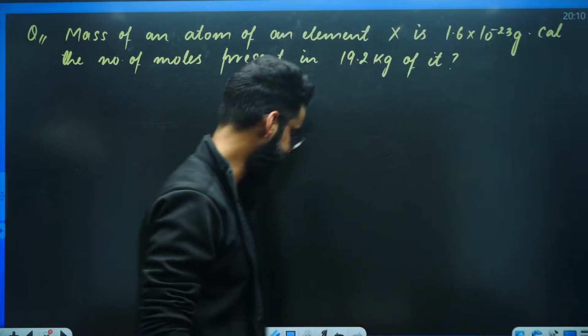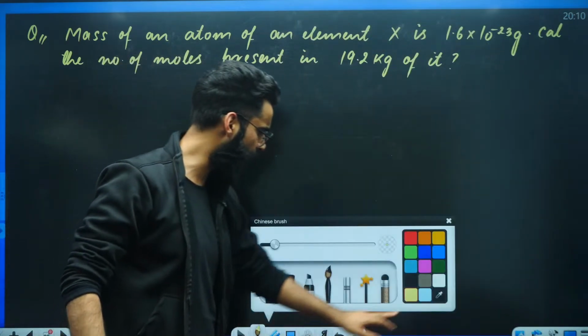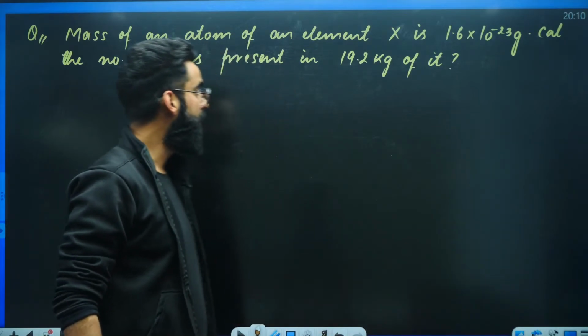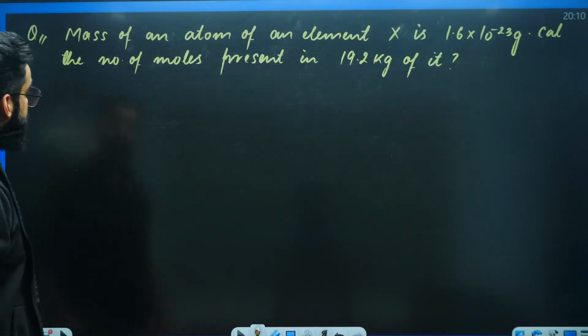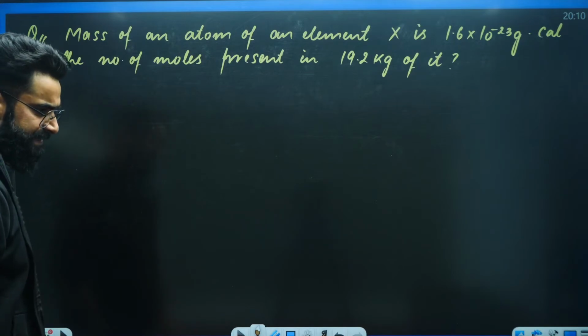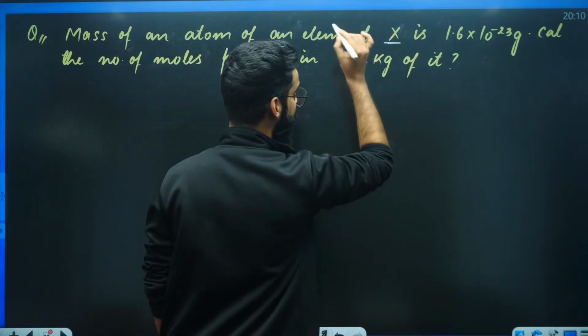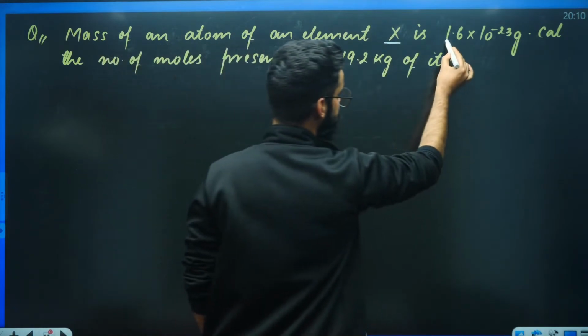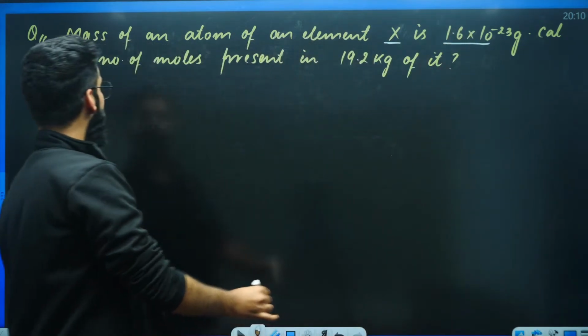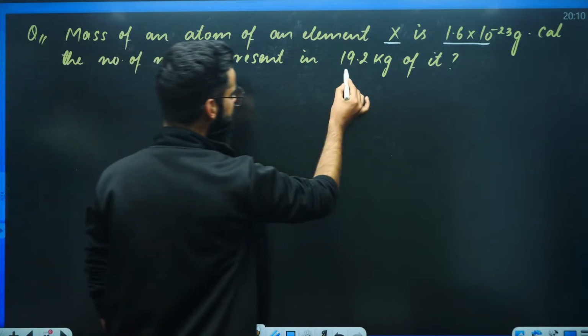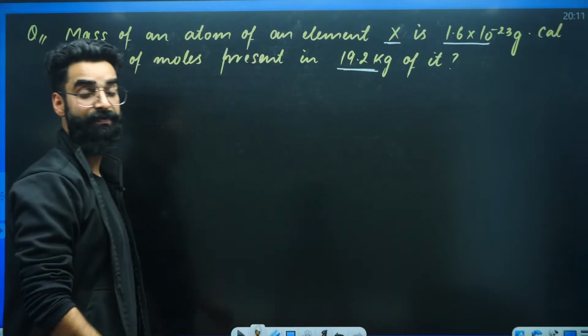Give it a try once. The question is very simple. Have a look, people, understand. The mass of one atom of an element X is given. Calculate the number of moles present in 19.2 kg of it.